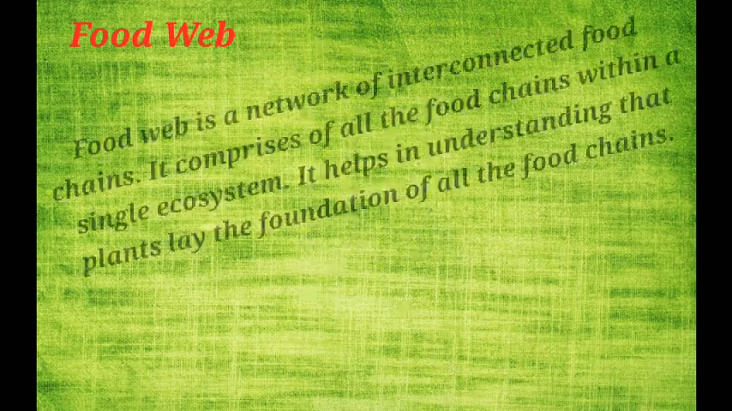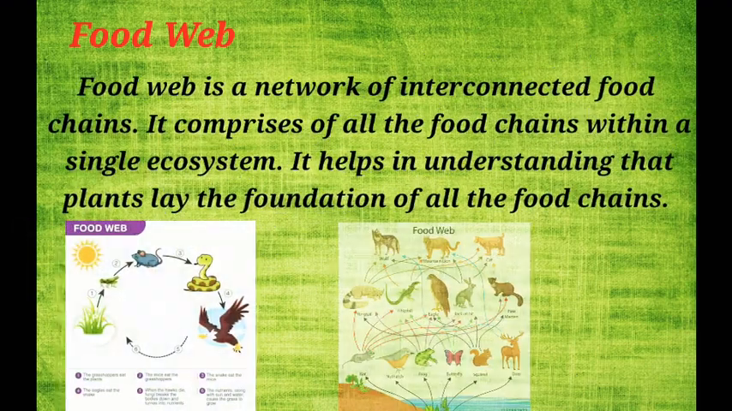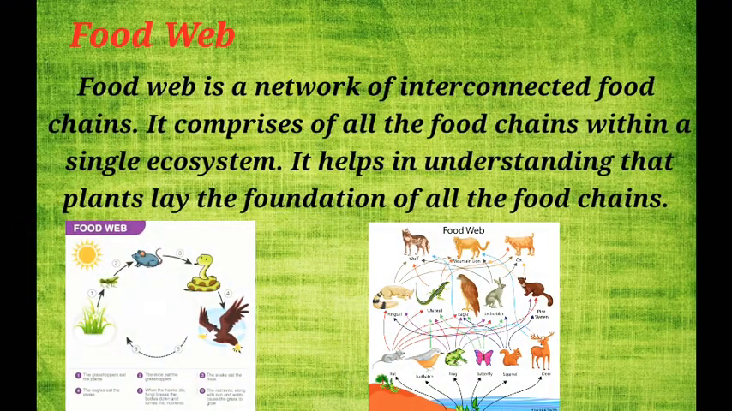Food web is a network of interconnected food chains. It comprises all the food chains within a single ecosystem. It helps in understanding that plants lay the foundation of all the food chains.